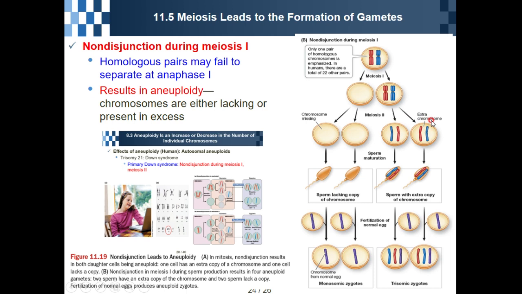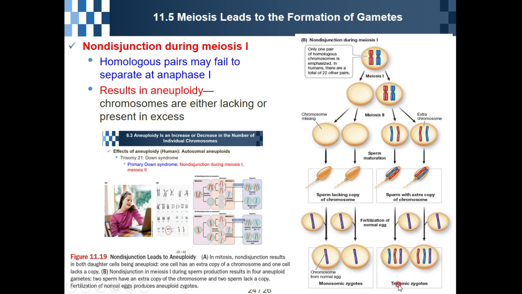So finally, this sperm is lacking one chromosome, and this sperm has an extra copy of the chromosome. After fertilization happens, they will make a trisomic zygote, or in this case, a monosomic zygote.